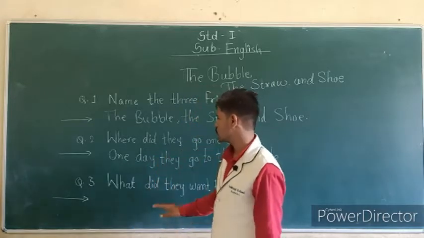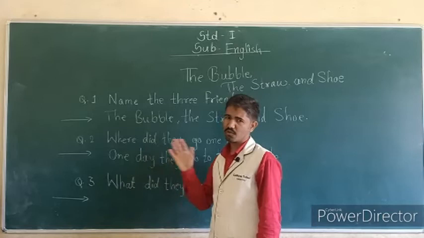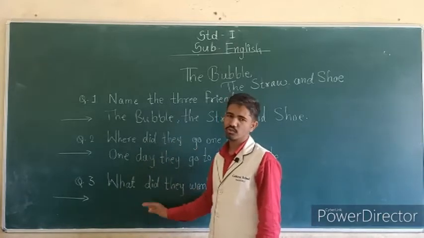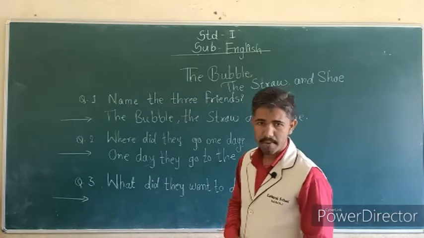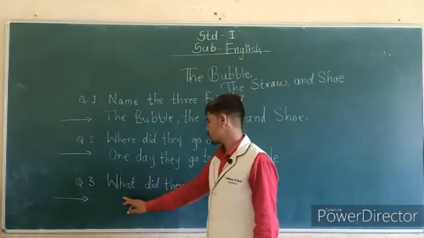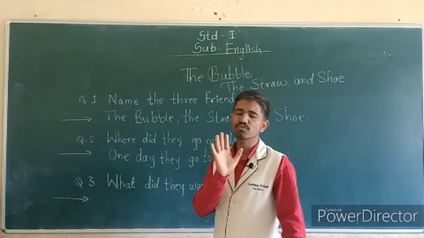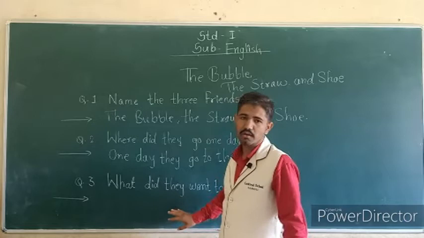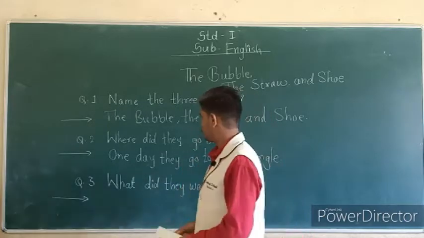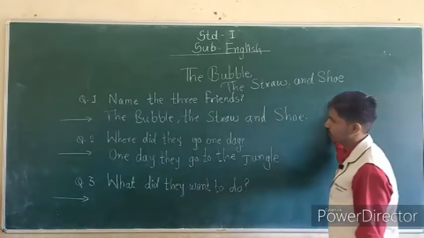Okay, so the last question you have to solve at home. Two questions I will solve here. The last one you have to solve on your own, otherwise you can take the help of your parents. So see the last question: what did they want to do? This last question is for you. You have to solve it at home with your parents' help. So pause the video and write it out.